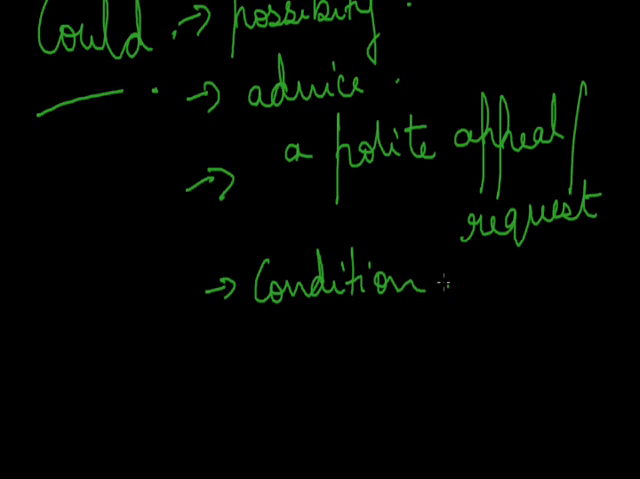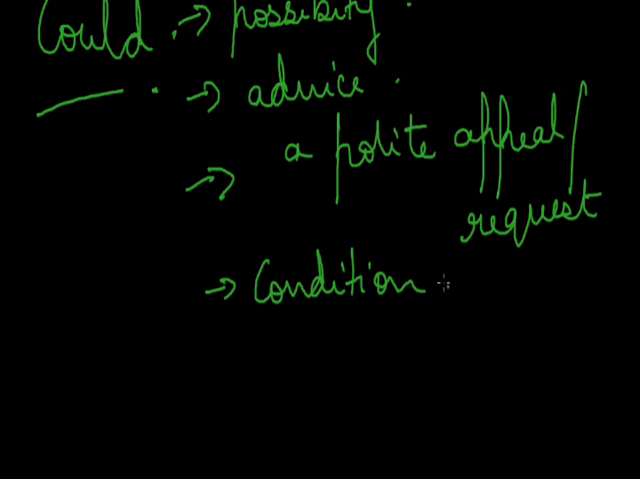Now talking about the examples. Could, if I speak about possibility, the example is: this could be the coldest night of the season. Possibility because you're not sure about it. Advice: they could plant trees near the house to get ample oxygen. So advice in a sense, this is what we have suggested. Appeal: could you please lend me money?